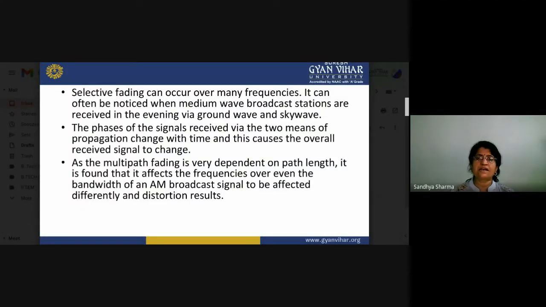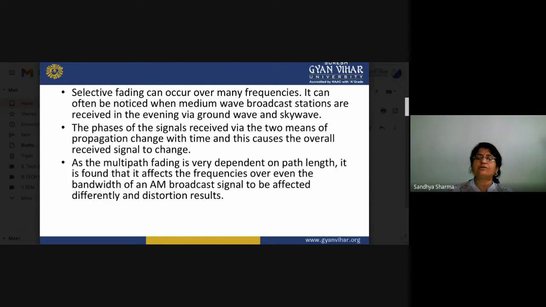So as we have to know, in the evening time, how can we define the ground wave and sky wave? By using the ground wave and sky wave, only medium wave frequencies can be transmitted, and in ground wave we can only transmit the lower frequency signals, and after certain distances these signals will be destroyed due to the curvature of the earth.